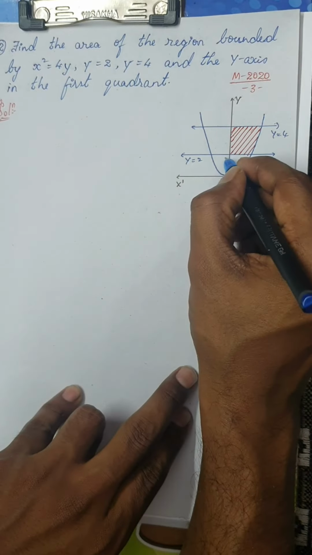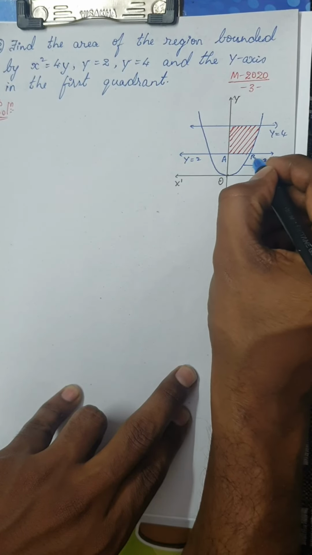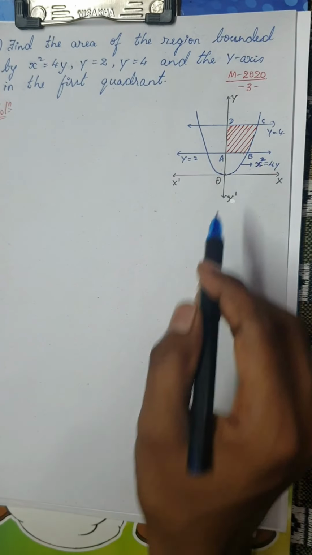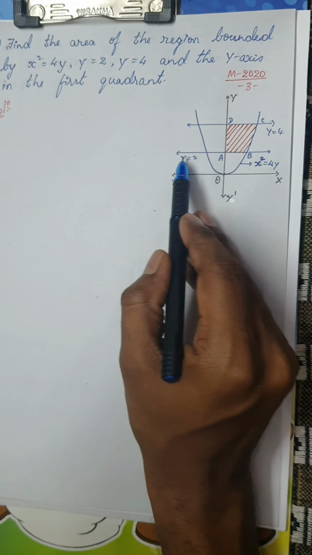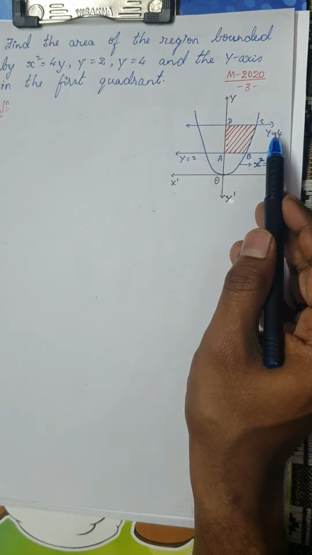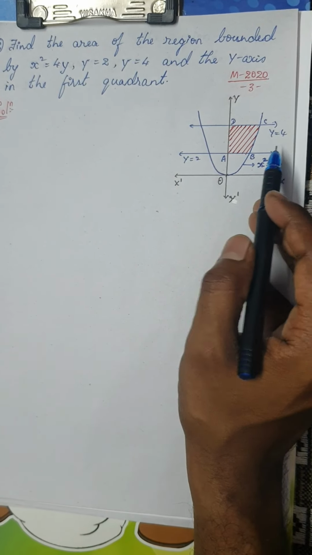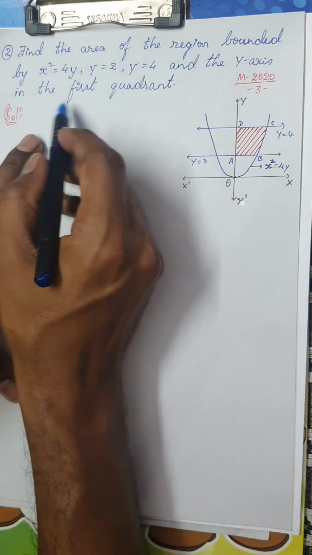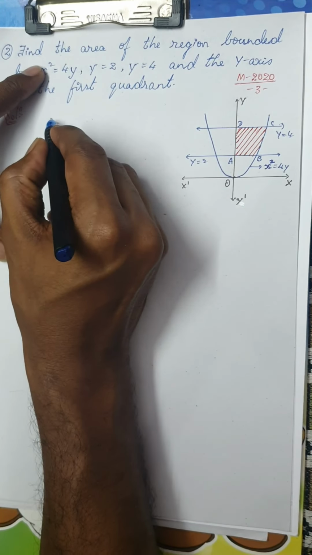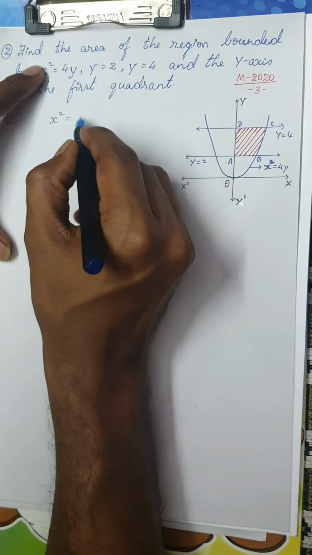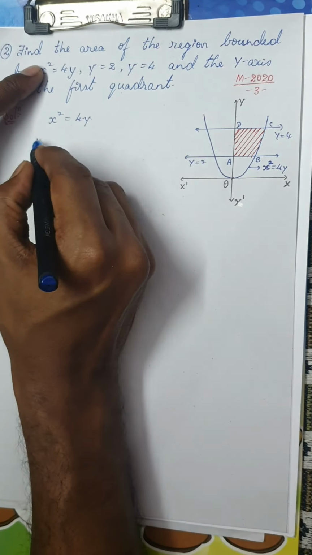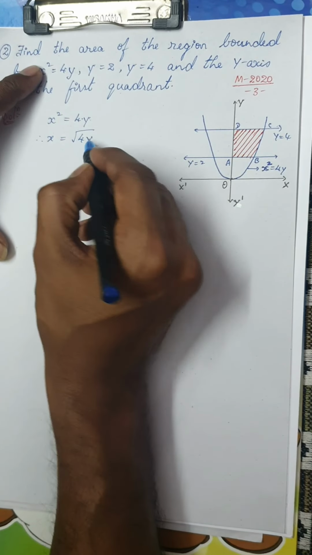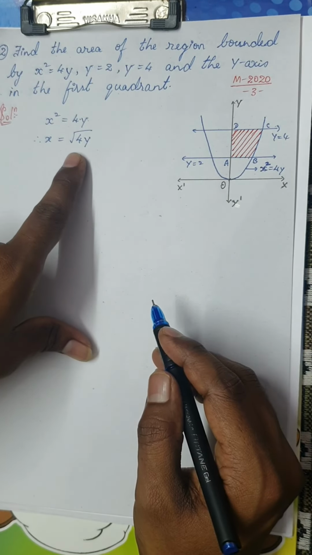Let me mark this area as A, B, C and D. You can also see here the curve is going from y is equal to 2 to y is equal to 4. So I'm finding the area along the y-axis, and I have to find the value of x here. We know that x square is equal to 4y, therefore x would be root of 4y. Again I'm telling you, you are supposed to take plus or minus.